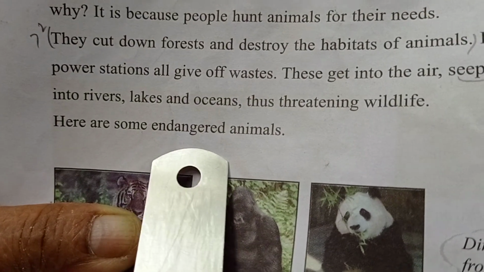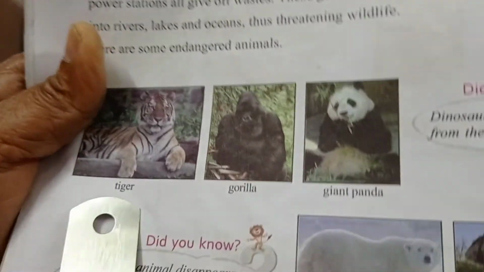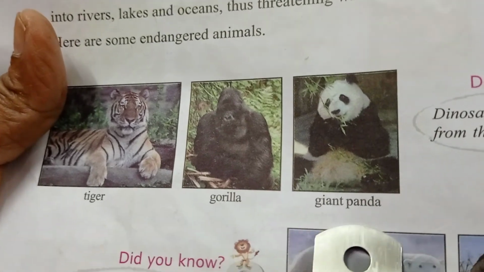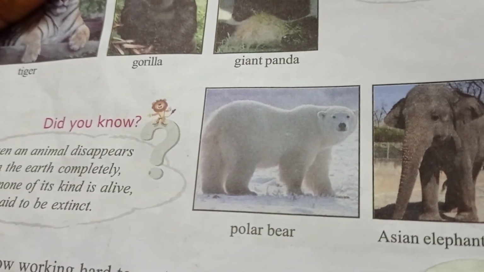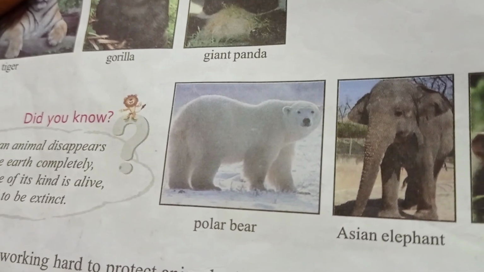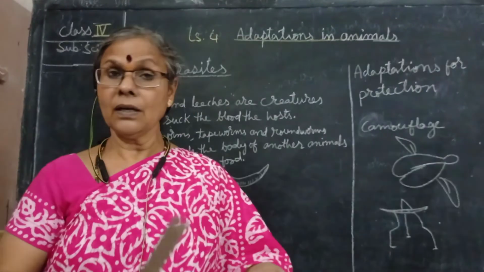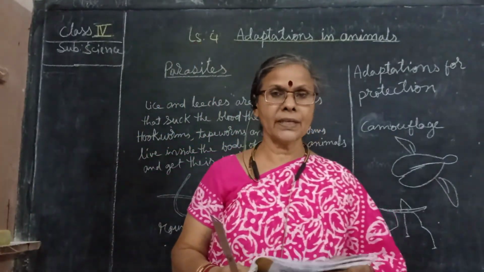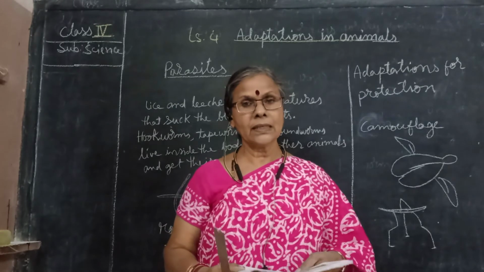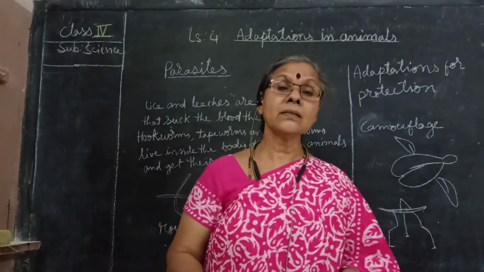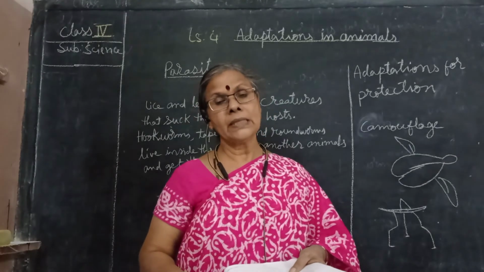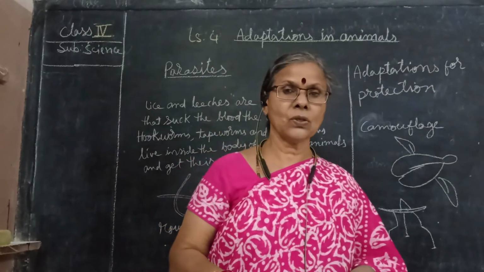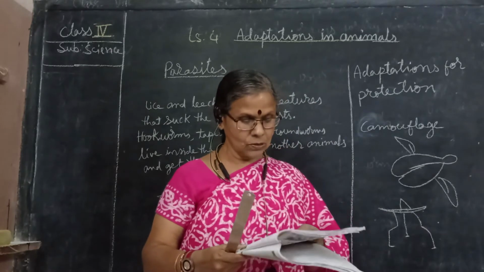Here are some endangered animals. You can see tiger, gorilla, giant panda, polar bear, elephant, Asian elephant and chimpanzees. Dinosaurs are not at all there. We haven't even seen how the dinosaurs looked. We have seen only in the parks the body shape of the dinosaurs, or sometimes in the pictures also we have seen the dinosaurs, isn't it?